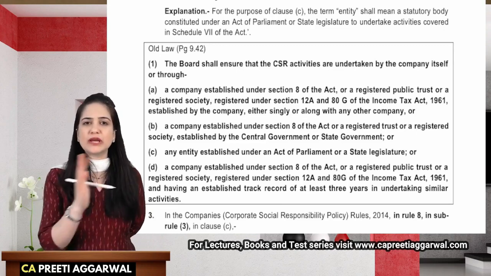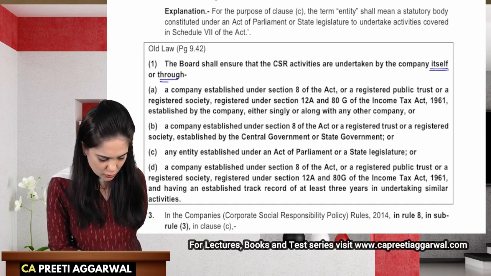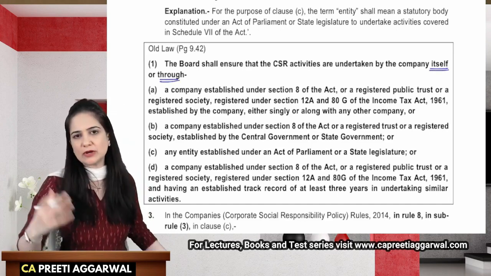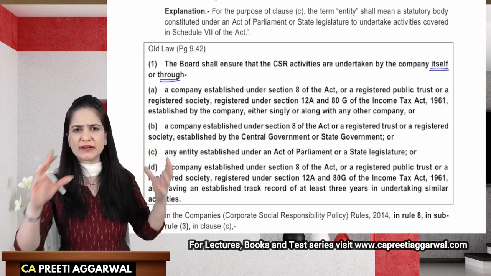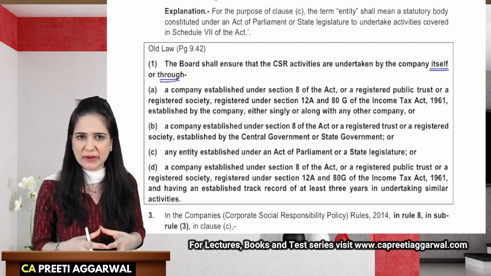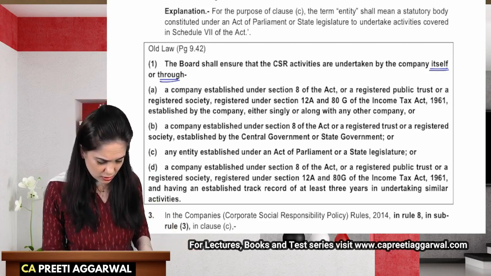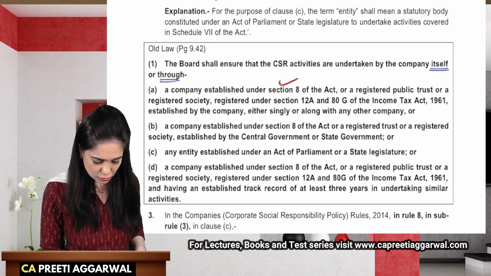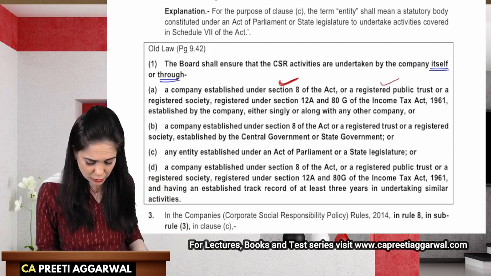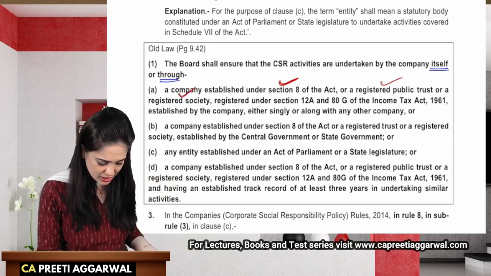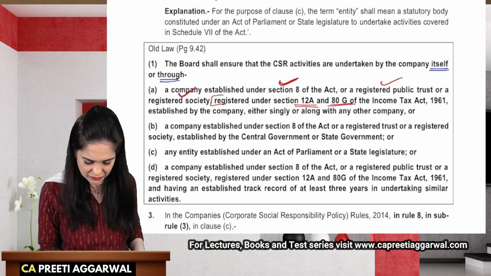The board would ensure that CSR activity would be undertaken either by the company itself or through... See, you need to spend money on CSR. Sometimes the company would have its CSR committee, they would formulate a policy, they would devise a plan on how they will spend this money. Or sometimes we would allow you to collaborate with companies, or you can approach the companies which are registered as Section 8 companies, or you are a registered public trust, or you are a registered society and they are registered under Section 12A or 80G of the Income Tax Act.